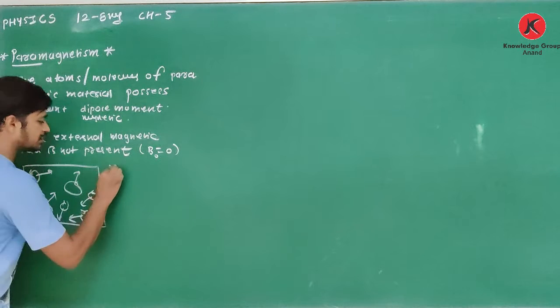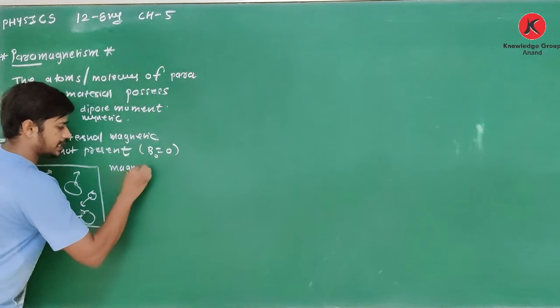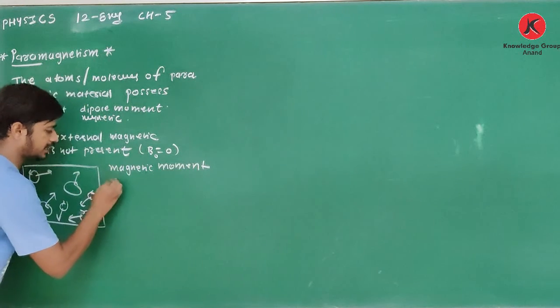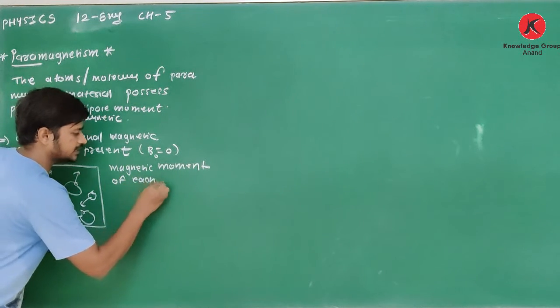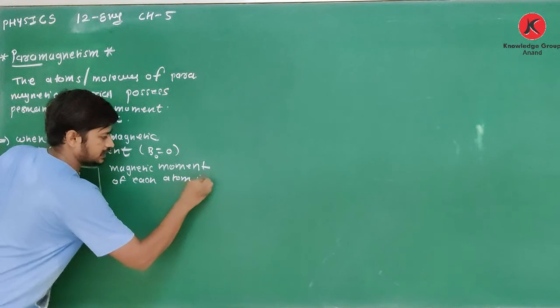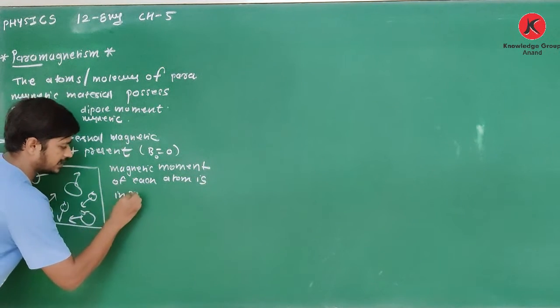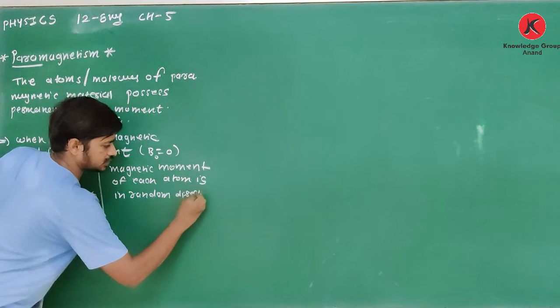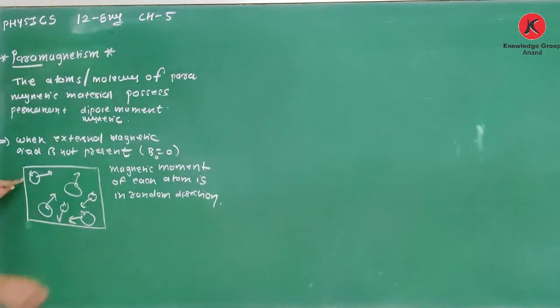The magnetic moment of each atom is in a random direction, as shown in the figure. Each and every magnetic moment is in a random direction.